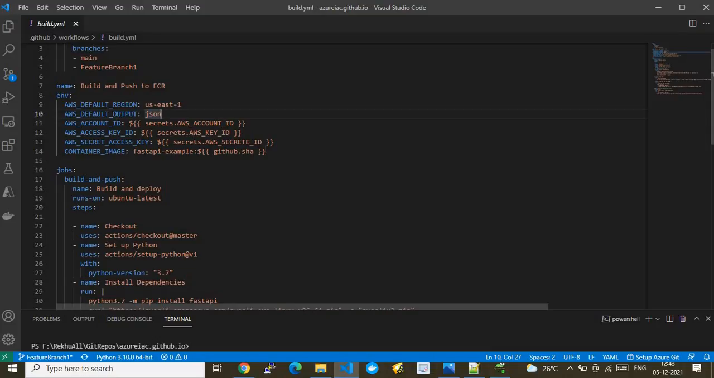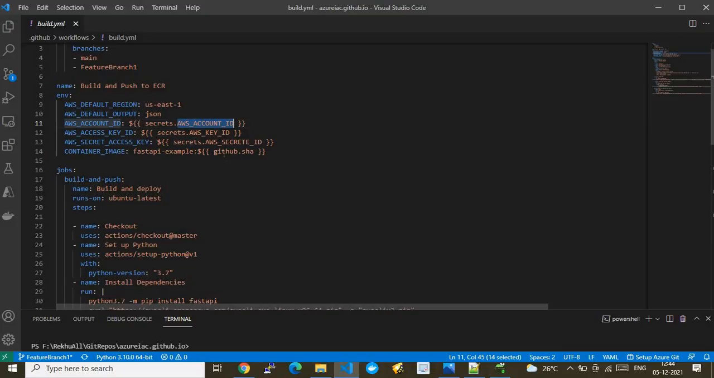Whereas the other ones are all the secrets. To do the secrets, I used my GitHub repo secret storage, and I'm just referencing that secret. Let's say you are keeping your account ID, key ID, and secret ID in the GitHub repository secrets. This is how you need to reference them in this file to use those details here. That's the reason it starts with the dollar and double curly brackets and secrets dot, then the name of the secret.